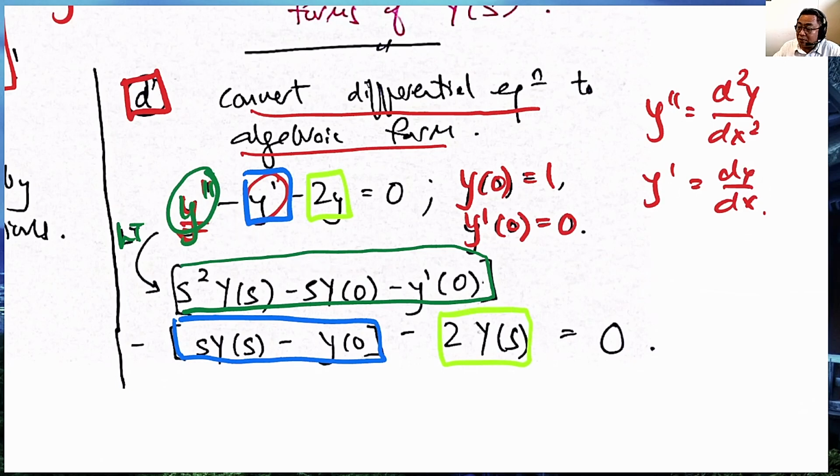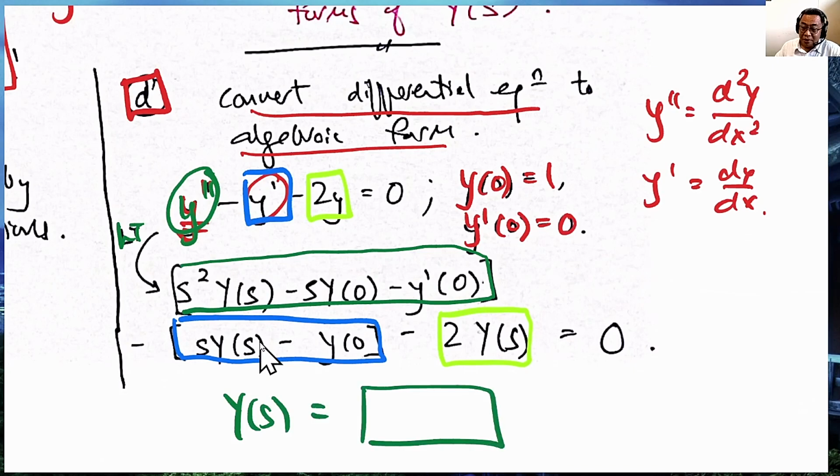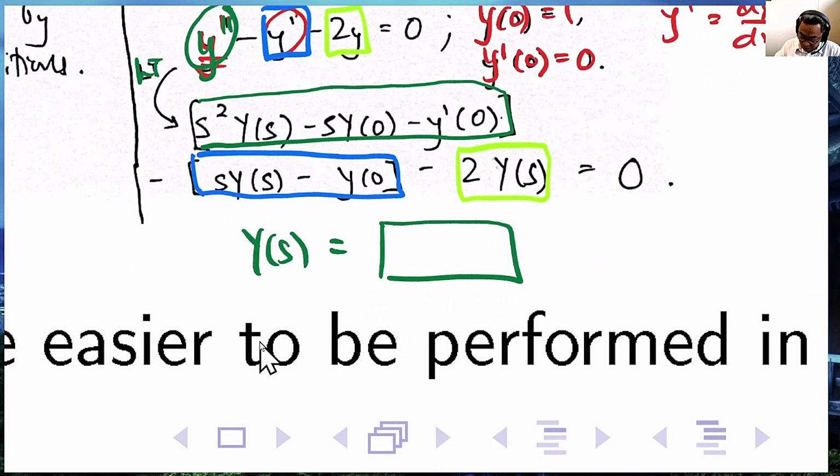We have converted a differential equation into an algebraic equation, and very quickly we can find what Y of s is. Y of s equals some expression over here, and then later on we can simply perform the inverse Laplace transform to get y of t. That's the idea.